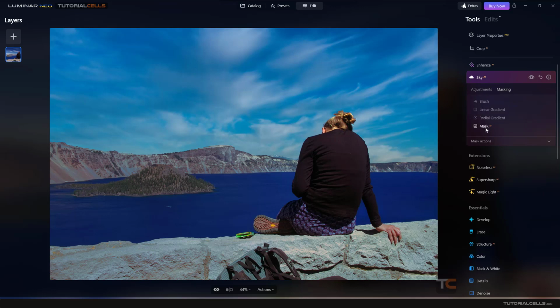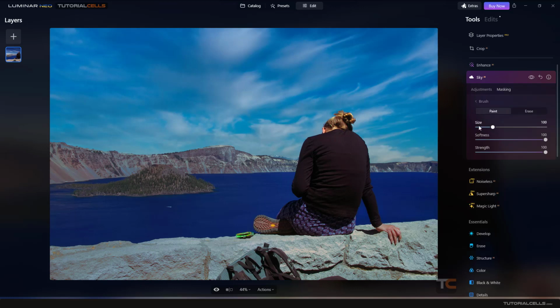You can use the mask AI if you want, or radial, or brush. I want to brush. Here you can change the size of your brush. I want to brush these parts to delete the overall effect of the sky. Erase it. Softness is good. And just click and drag.